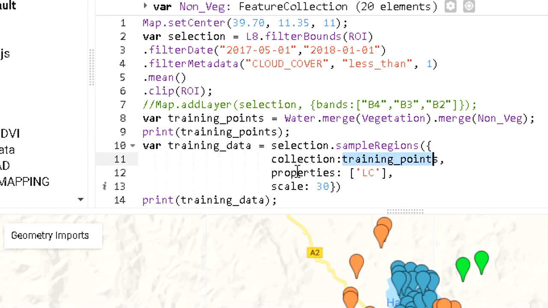The property is LC, which we have already given. Here scale is given 30, and the print. I need to know what the result is, so I need to print, but this print is not required now. Let's stop it, then run it.